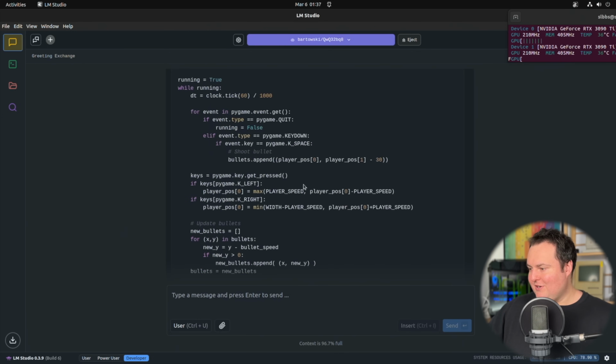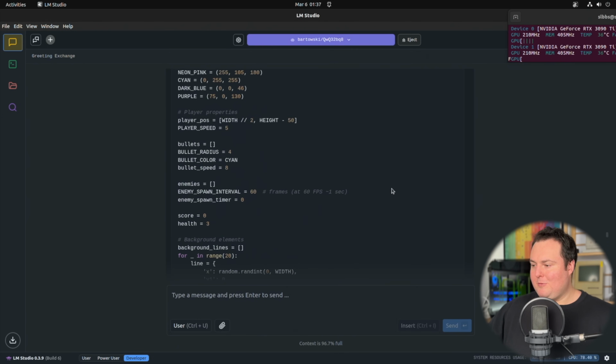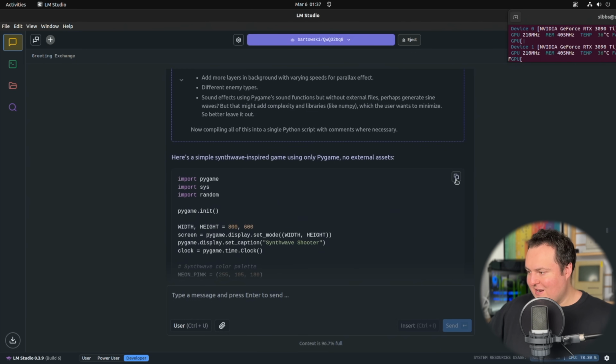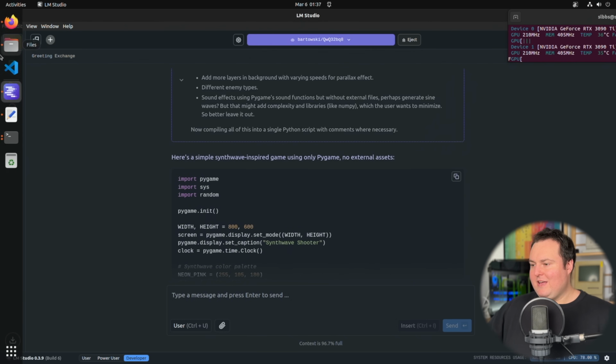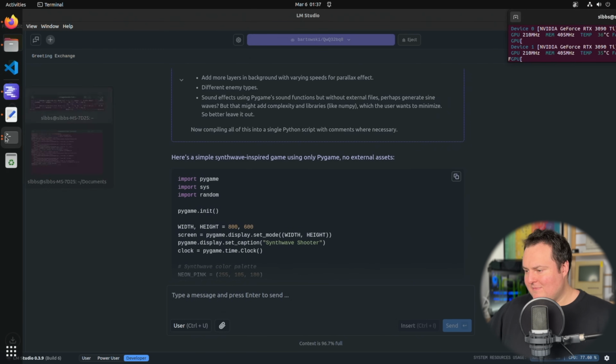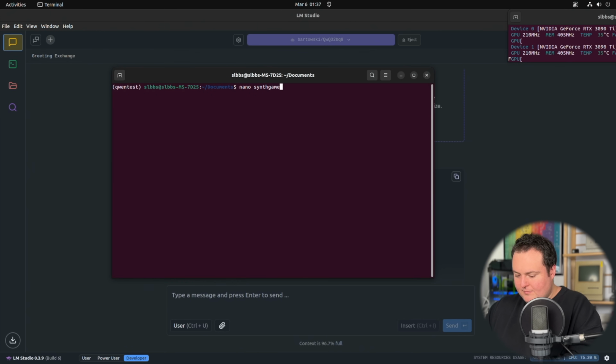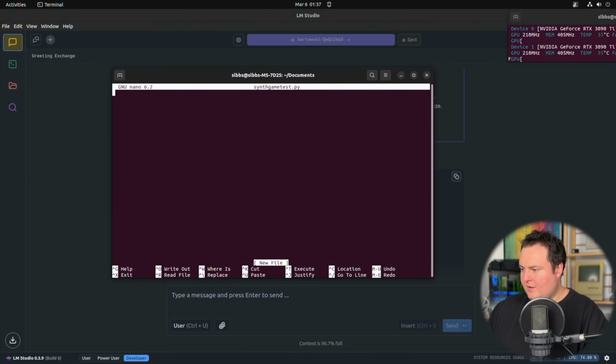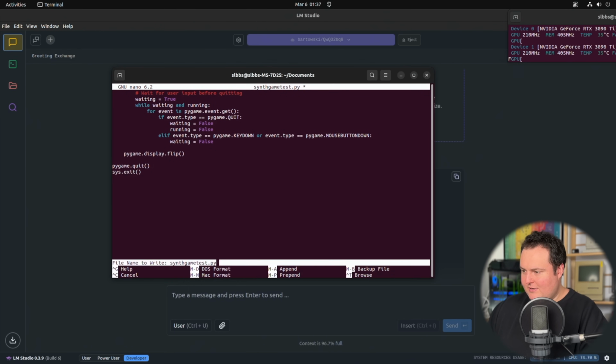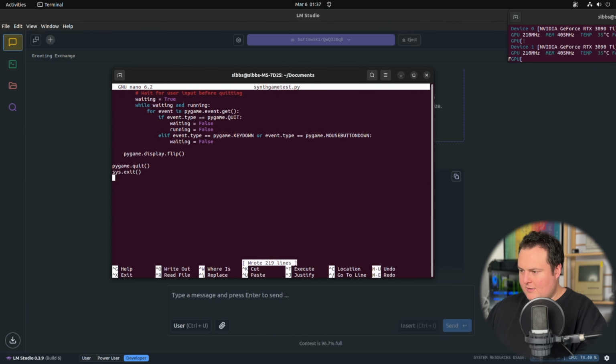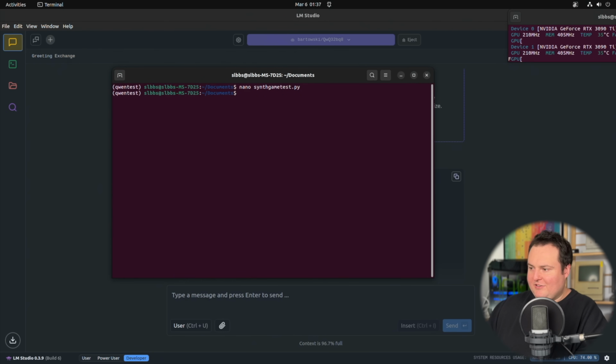So all we're going to do now is scroll all the way up to the beginning of when this script was being generated. We will hit copy right here, and then in a terminal session, we'll paste it. This conda environment does have Pygame, so we'll be all set. And I will just run python synth_game_test.py, and then hopefully, fingers crossed.